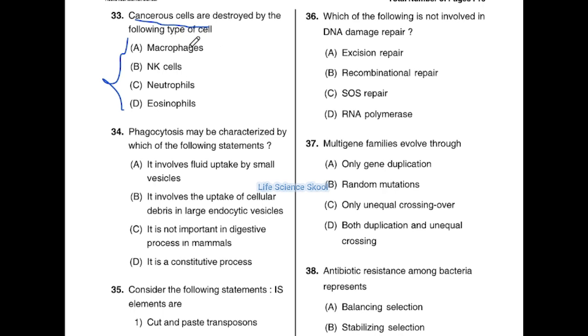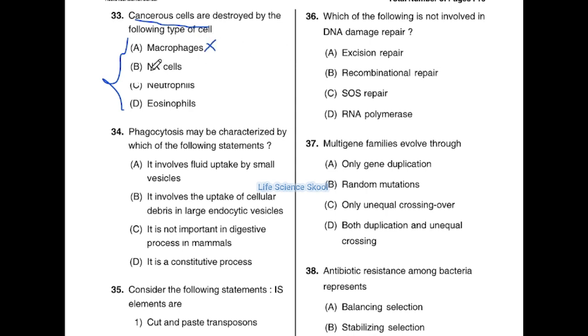Do you know what phagocytes are? These eliminate foreign substances by engulfing the foreign materials. So macrophage functions are engulfing and digestion of microorganisms, and these are highly specialized in the removal of dying or dead cells, or you can say cellular debris. So macrophages have nothing to do with the cancer cells. So option A is not the correct answer.